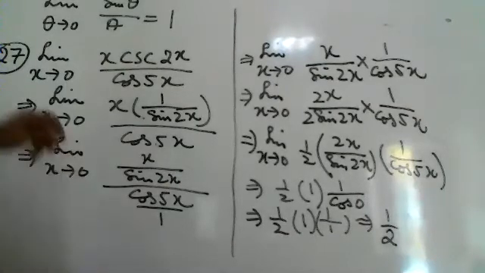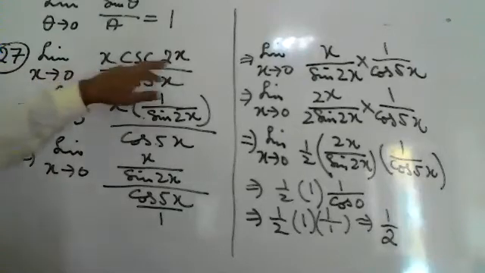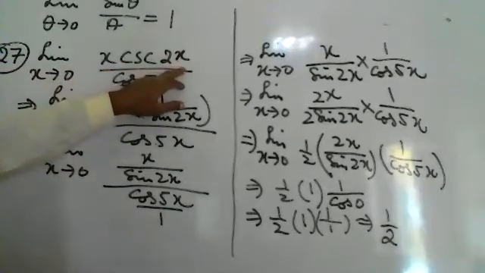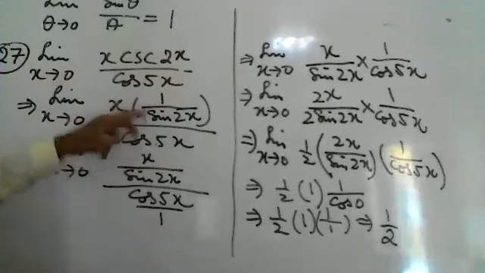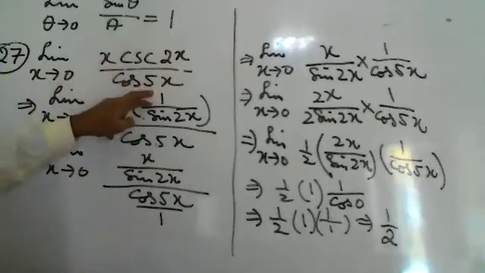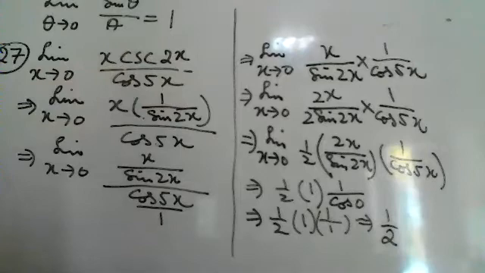So this is the way when we have cosec, it will be converted to 1 over sine. If it is sec, it will be converted to 1 over cos. So that was question number 27.